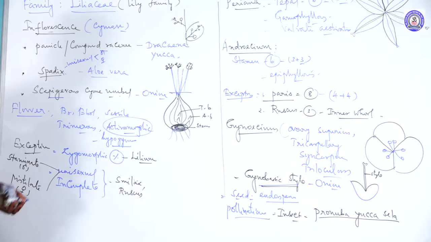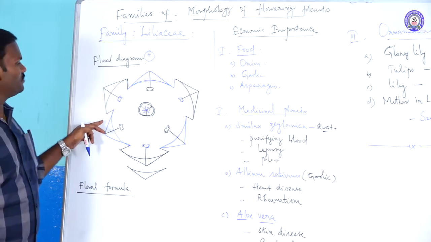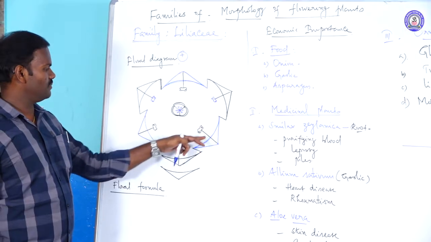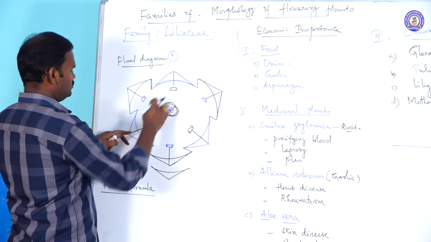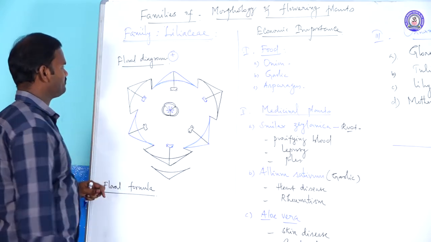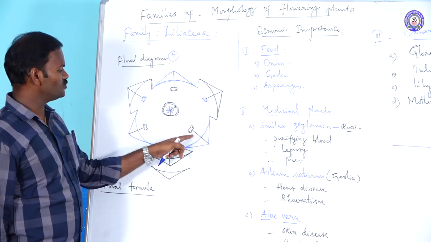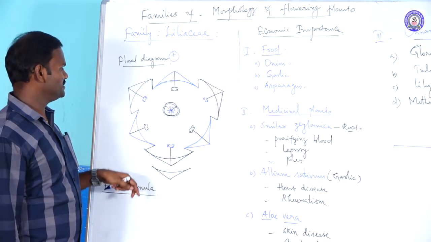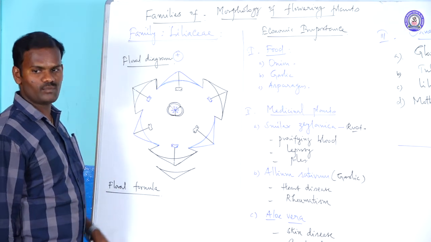Next, the floral diagram of Liliaceae. Actually, it's a perianth, no distinction between calyx and corolla, but the perianth is made up of tepals. Tepals are arranged in two whorls of three each. So these three are inner whorl, 1, 2, 3 are inner whorl. These three are outer whorl. 2 whorls of three each. And the total number of stamens is also 6, attached to the perianth. So it is said to be epiphyllous condition. Epiphyllous. Then gynoecium: tricarpellary, syncarpous, trilocular, and many ovules in each locule, axile placentation.